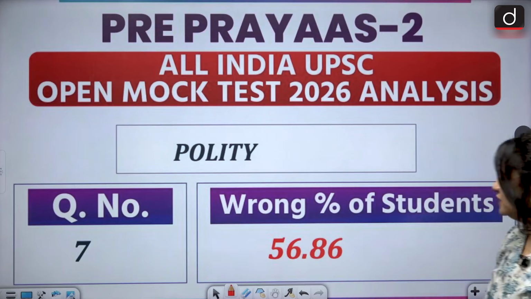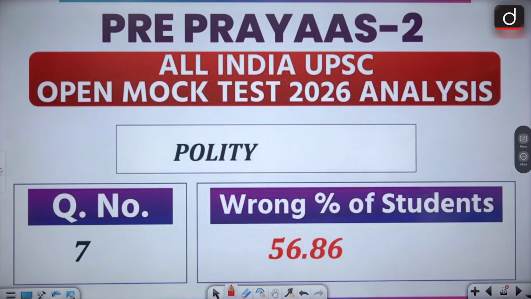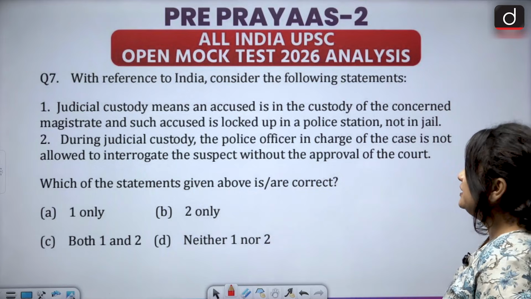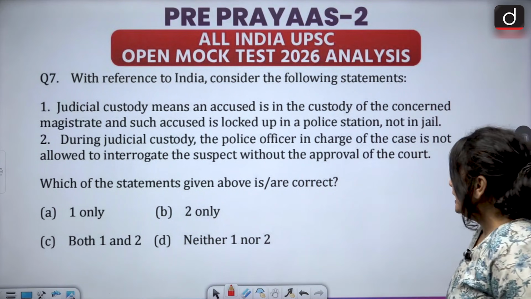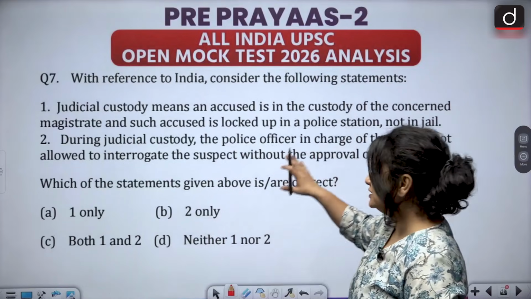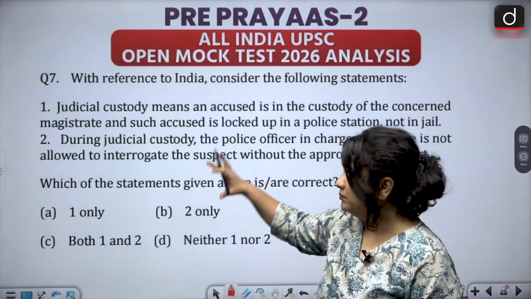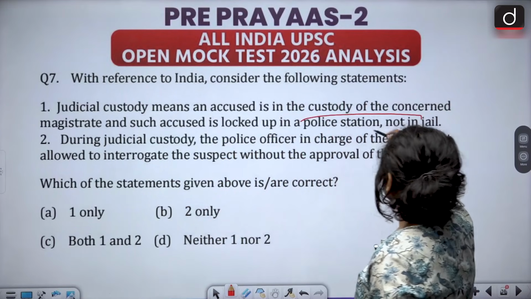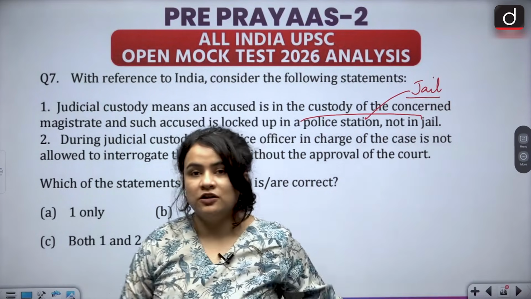The next question is from Polity, and approximately 57% of the students have got this question wrong. With reference to India, consider the following statements. 1. Judicial custody means an accused is in the custody of the concerned magistrate and such accused is locked up in a police station, not in a jail. Now, partly this statement is correct because judicial custody actually means that the accused is in the custody of the concerned magistrate. But such accused is locked up in a jail, not in a police station, students. When we talk about judicial custody, the accused is locked up in a jail.